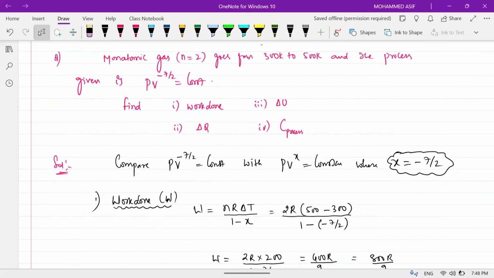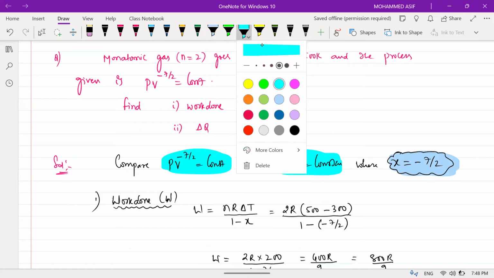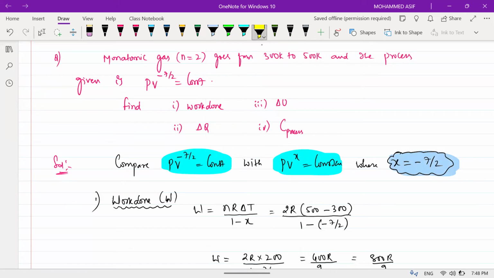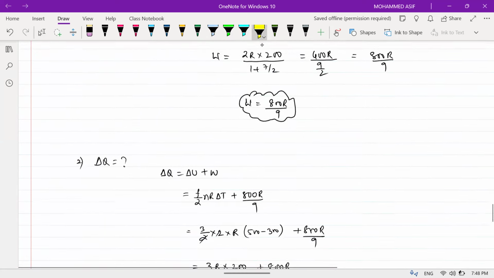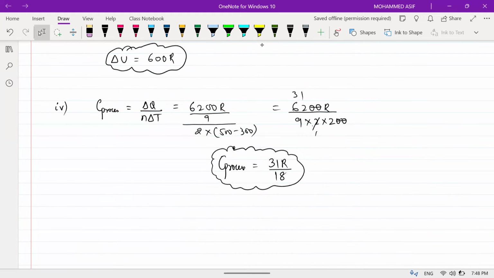What I did is, I compared the given process PV to the power of minus 7 by 2 with PV to the power of x equals constant. So we are getting the value of x equal to how much? Minus 7 by 2. Am I clear? Then use the work done formula, the delta Q formula, then the delta U formula and C of your process. Done, beta? Any doubt?